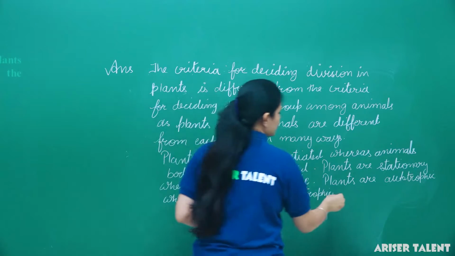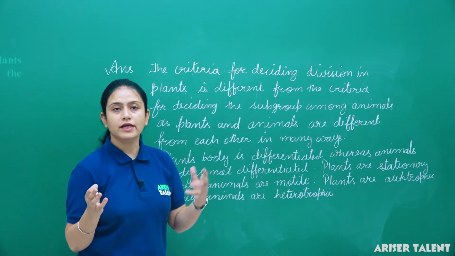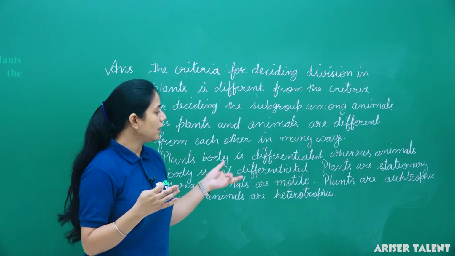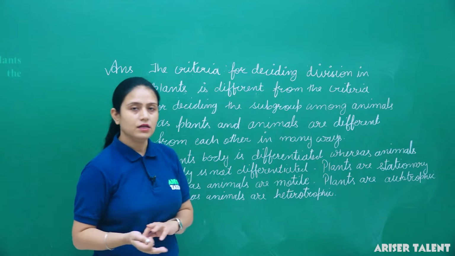Okay. So thus we can say that plants are different from animals in various ways, and animals are totally different from plants because they perform different activities for their living.